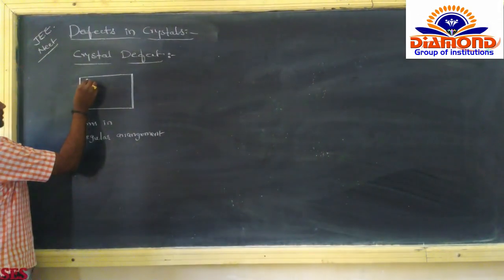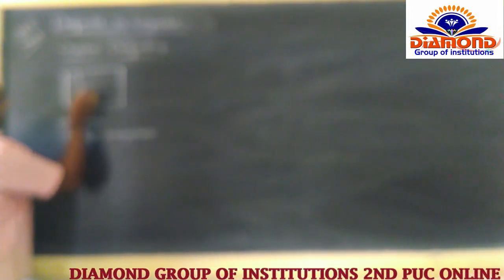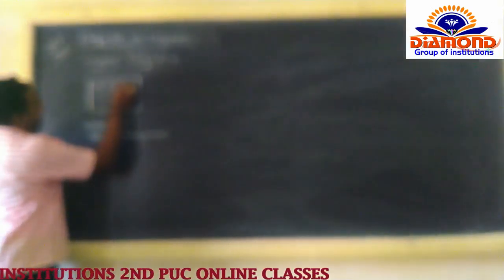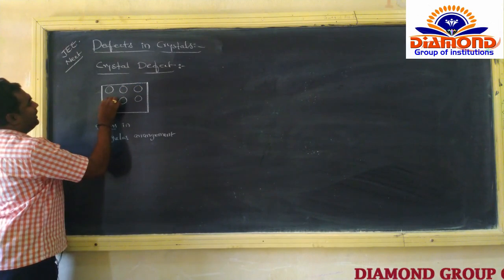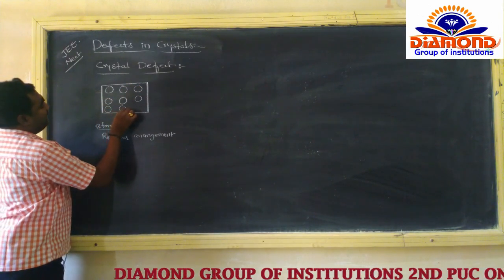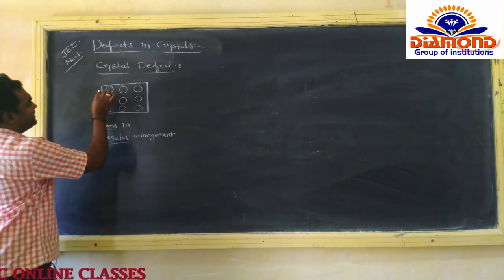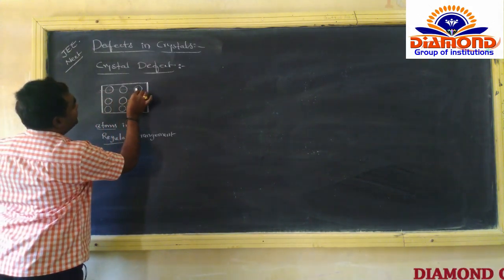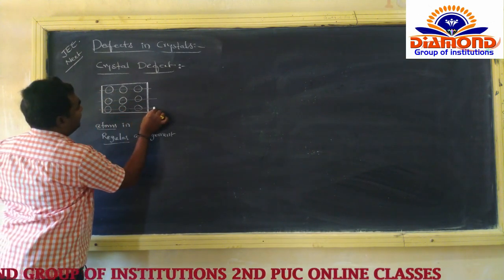Here is one constituent particle or atom, here another atom, here another atom. So we got the arrangement of the atoms in a regular arrangement. So here is the regular arrangement of the crystal atoms.